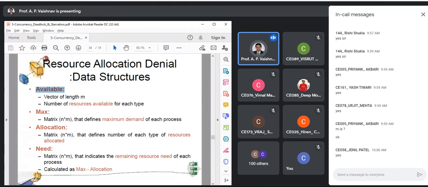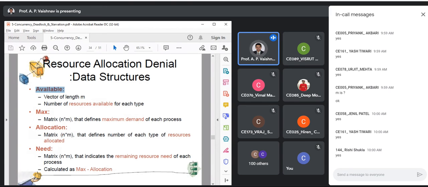If I subtract Allocation from the maximum capacity, what I get is how much further requirement this process needs. So Need is an important parameter in the Banker's algorithm. If you make a small mistake, even though it is a very simple subtraction, then your entire example will go in an incorrect direction.